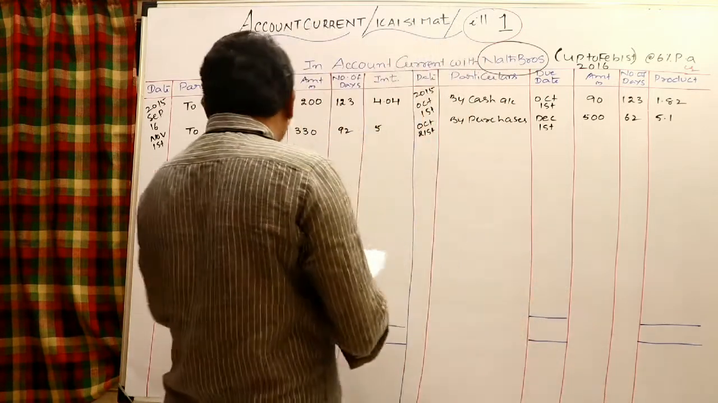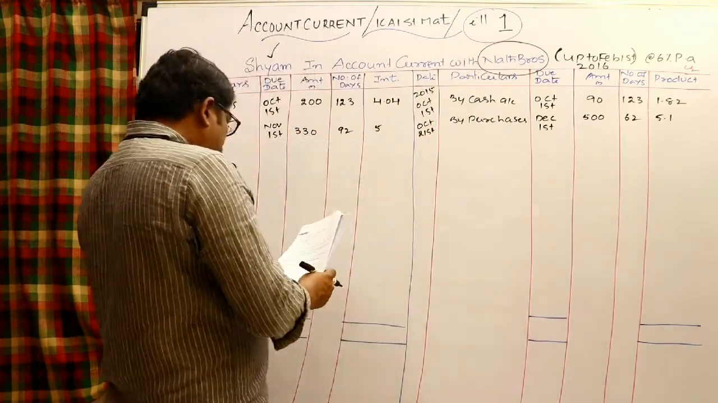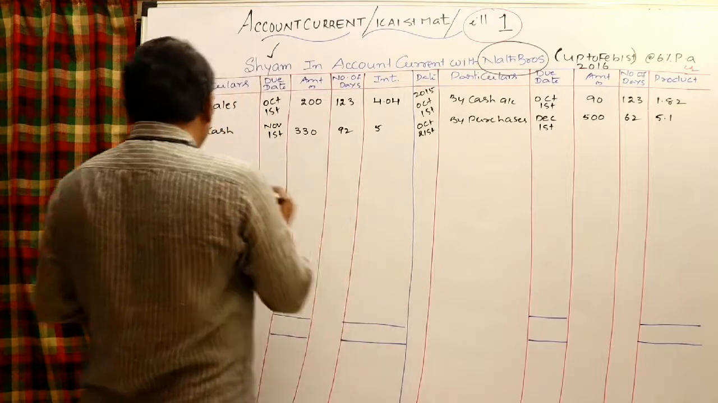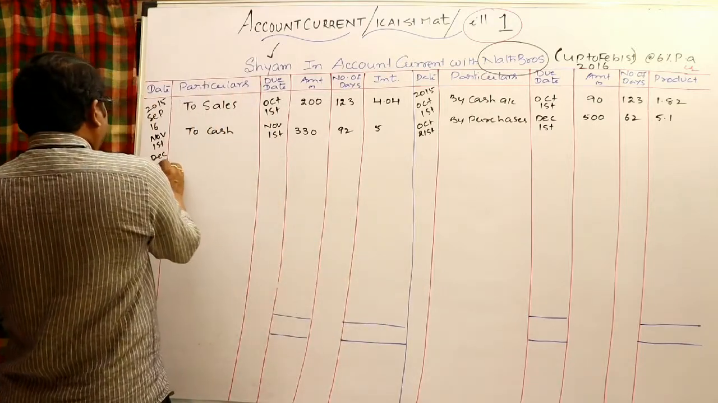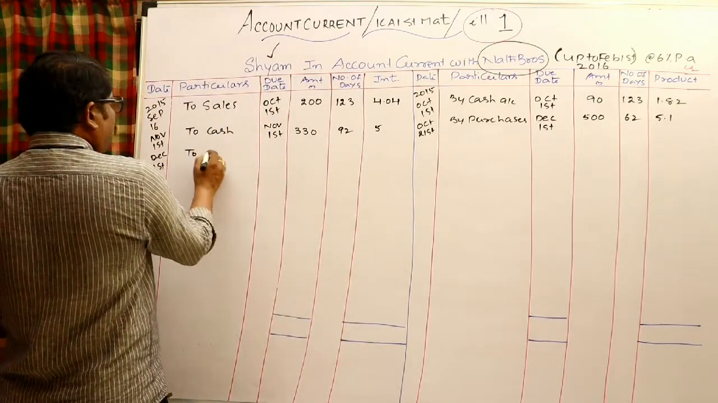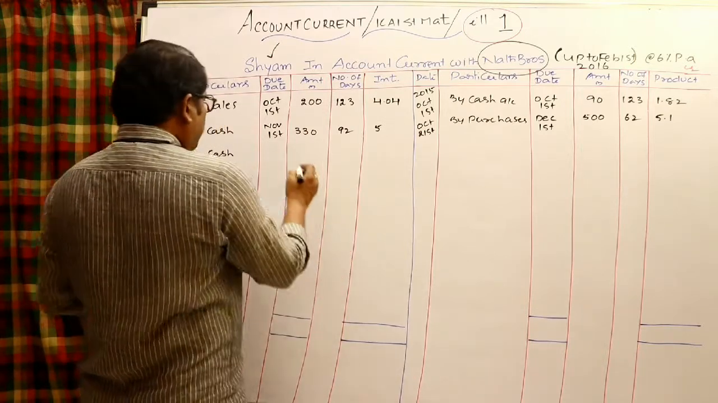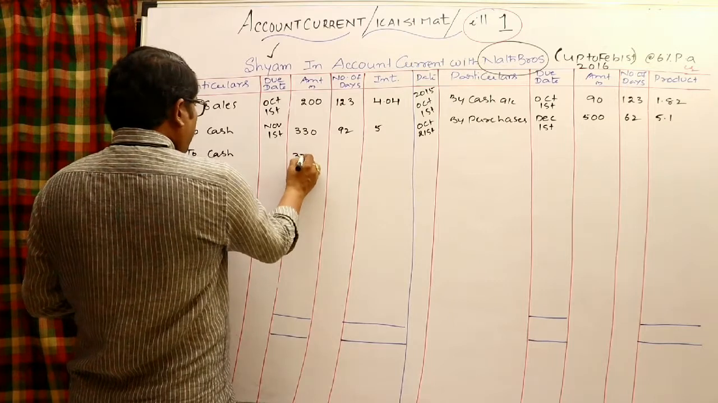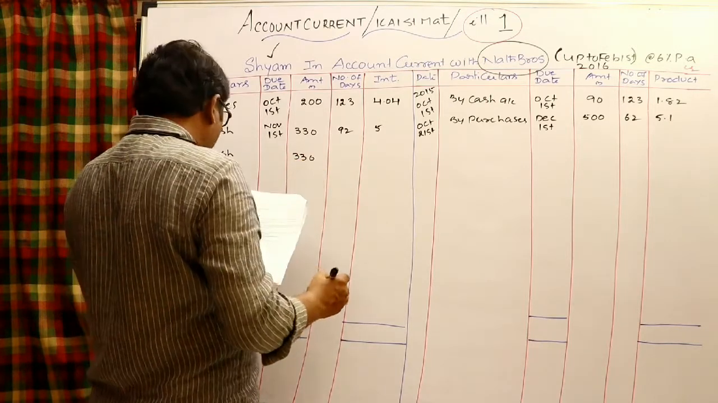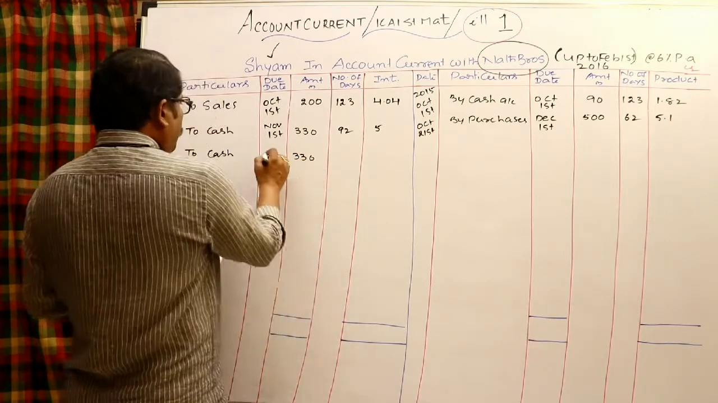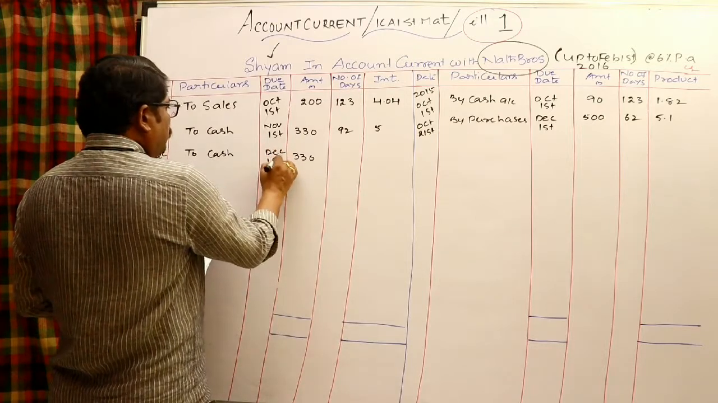What is the next transaction after November 1st? December 1st, again paid to Sham. December 1st paid to Sham. Sham account debited to cash, 330. Again, a separate due date is not given, therefore you can take the same December 1st.